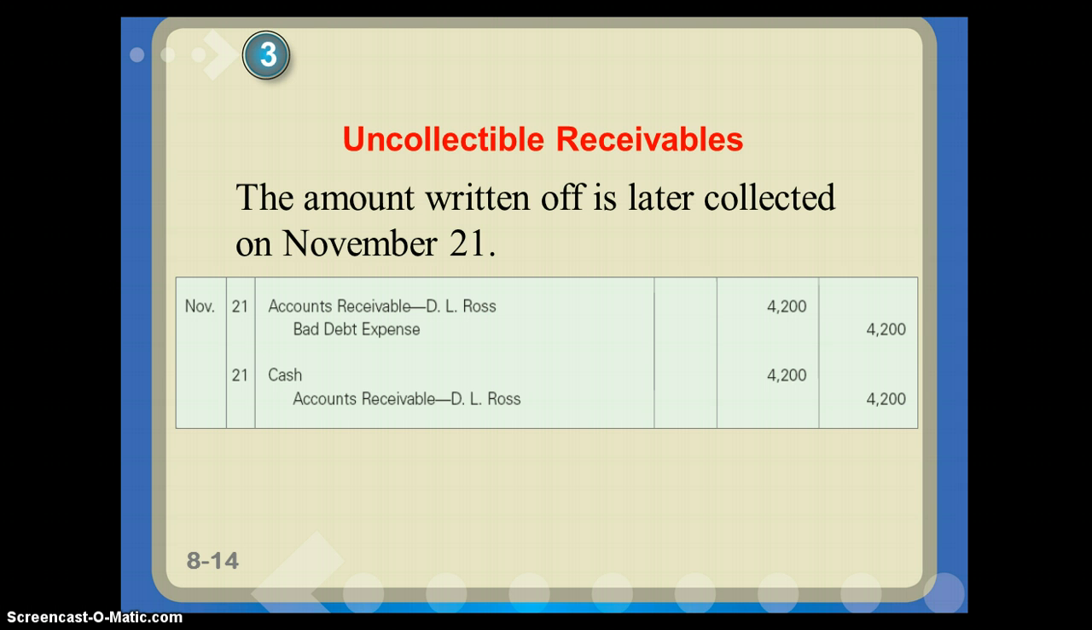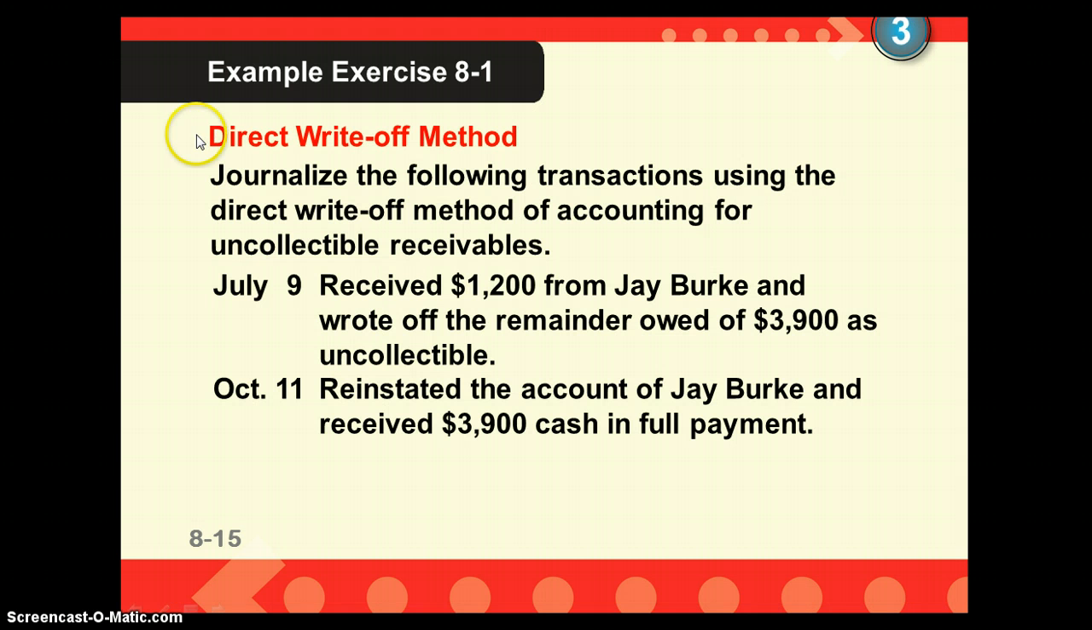The amount written off is later collected on November 21st. This entry here shows us what that would do. The first, we have to reinstate the account. So we just reverse what we did last time. We debit our accounts receivable. Okay, they owe us again, and we get rid of that bad debt expense. That expense is no longer there. We do that by crediting it. Then we go ahead and record the receipt of the cash. This is just like entries we've done before. Somebody's paid us back. We receive cash. We get rid of the accounts receivable.